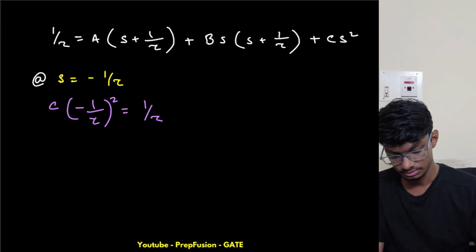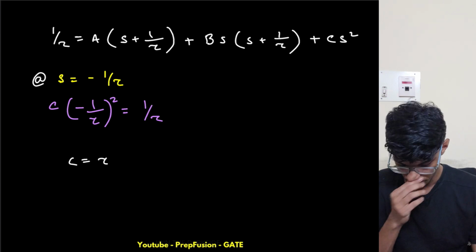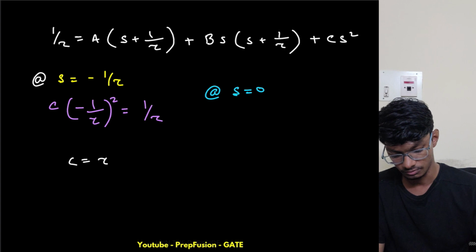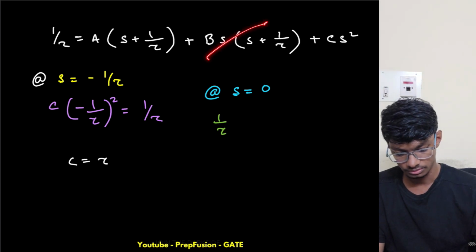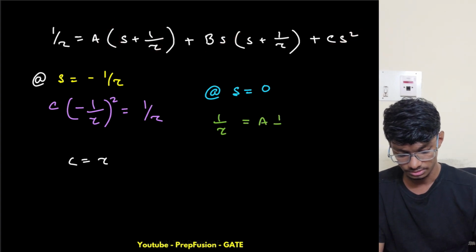So my c is tau only, okay. So now I will put s equals to 0. Putting s equals to 0, I get 1 by tau, this is gone and this is also gone, right? Only this remains, so this is a times 1 by tau, so my a equals 1.